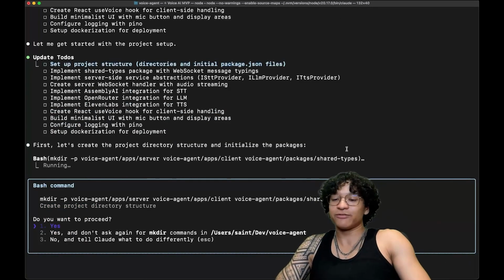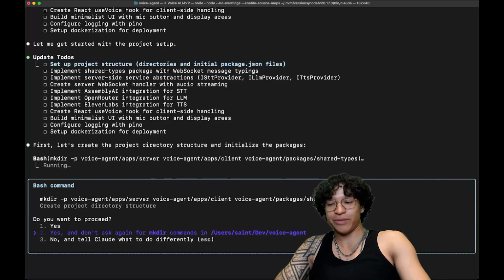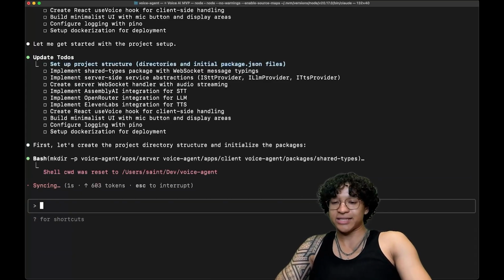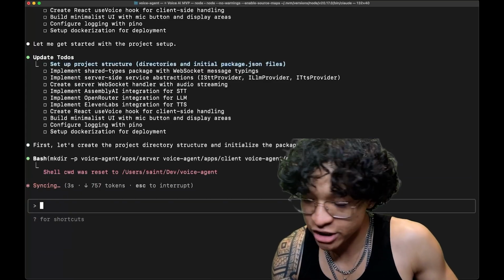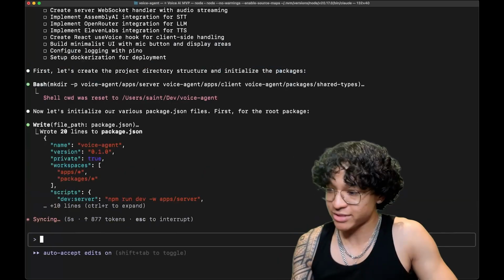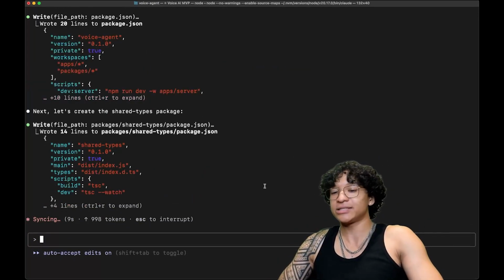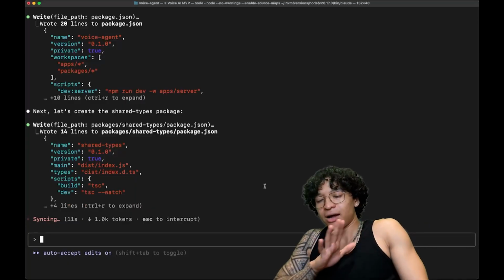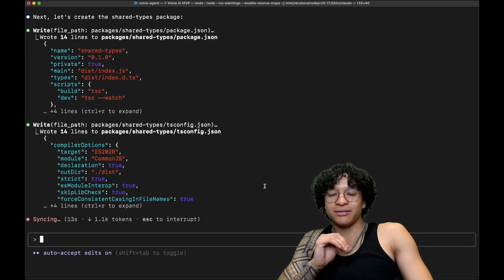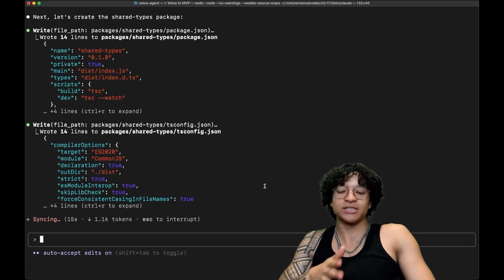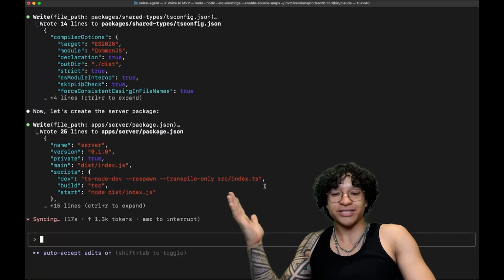However, before you leave, it's going to ask your permission to make all these batch commands. In this case, I hit yes. If we hit Shift plus Tab at the same time, you can see on the bottom left right here, it auto accepts edits, which we wanted to do. I don't think it will ask me for any more permissions past this point. So enjoy the time lapse.